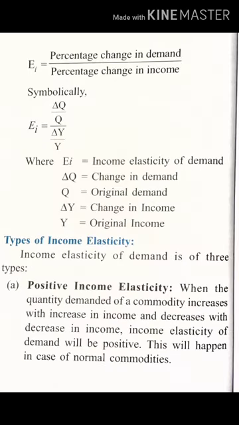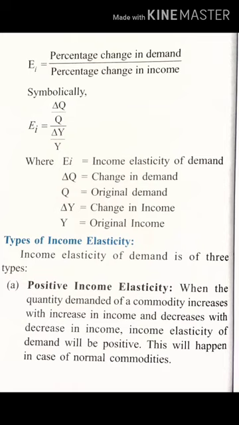Now just now what we studied was theoretical, that is we studied percentage change in demand with the ratio percentage change in income. Same we can check out symbolically. See, what is elasticity of income? That is percentage change in demand upon percentage change in income. Now symbolically what it denotes? That is del Q upon Q, where del Q means change in quantity and Q is initial quantity. Then del Y upon Y, where del Y denotes change in income, and Y denotes the initial income. Fine. So this is the symbolical representation of the formula, that is income elasticity of demand.